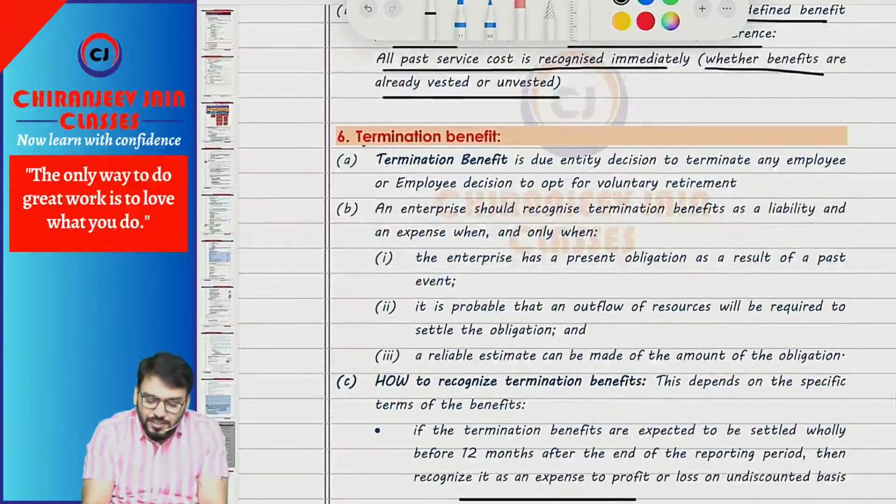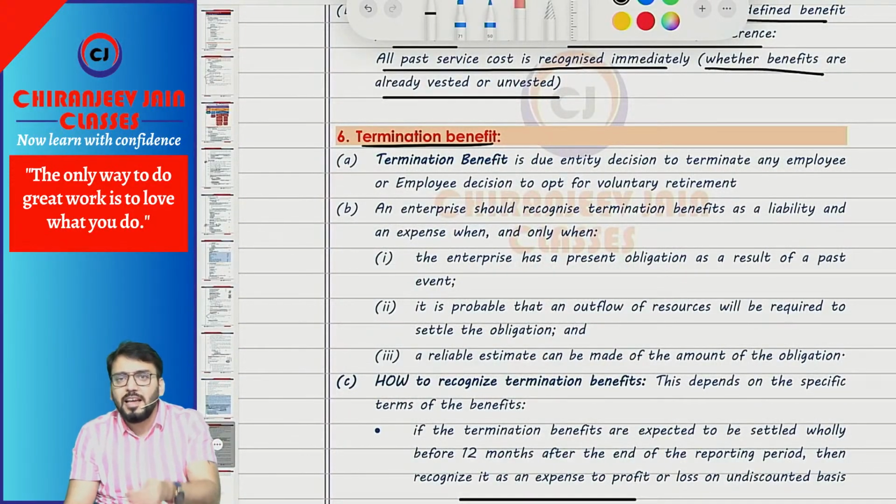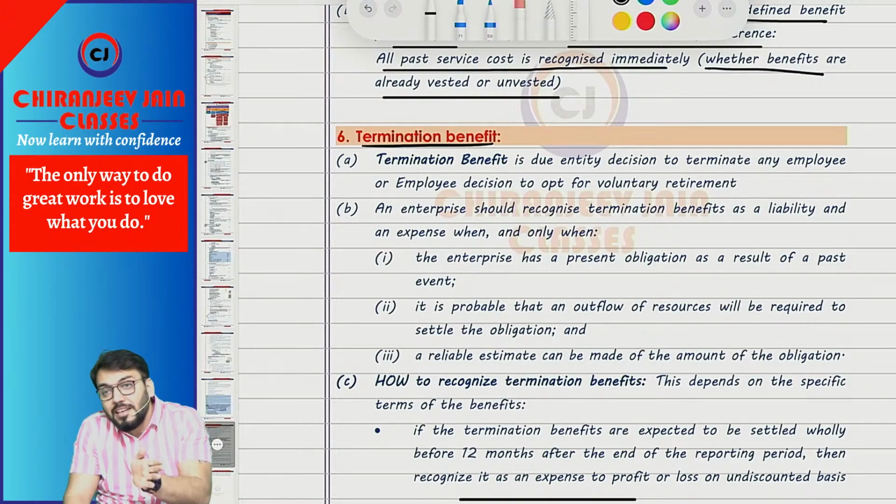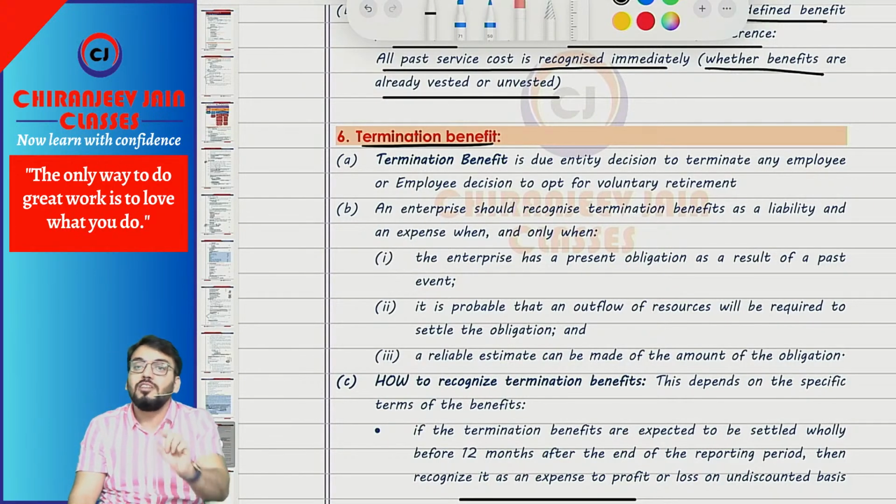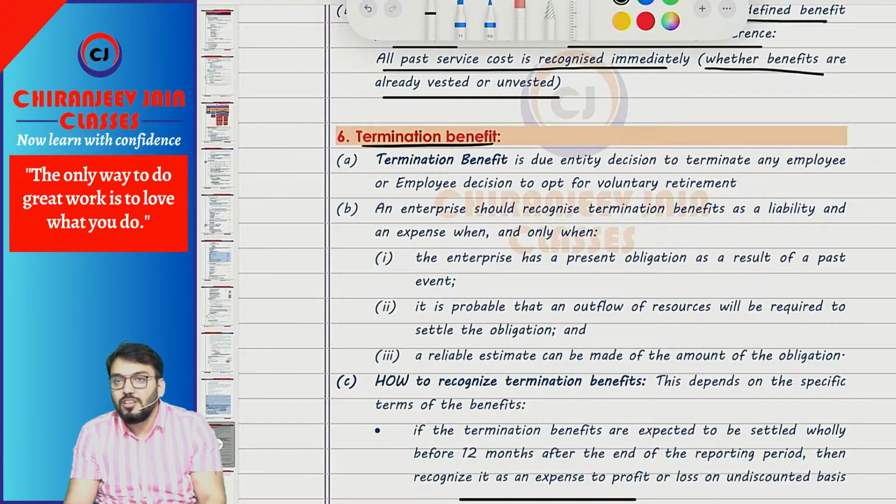Okay. Last is termination benefit. Termination benefit arises on termination. It can be due to the employer's decision to terminate or the employer's decision to opt for voluntary retirement. In both cases, the employer needs to pay compensation to the employee. That is known as termination benefit.